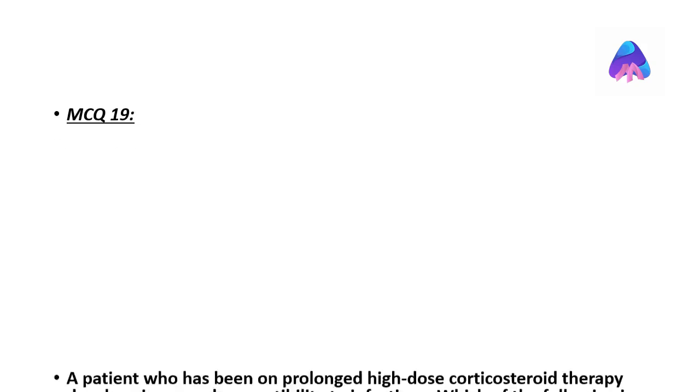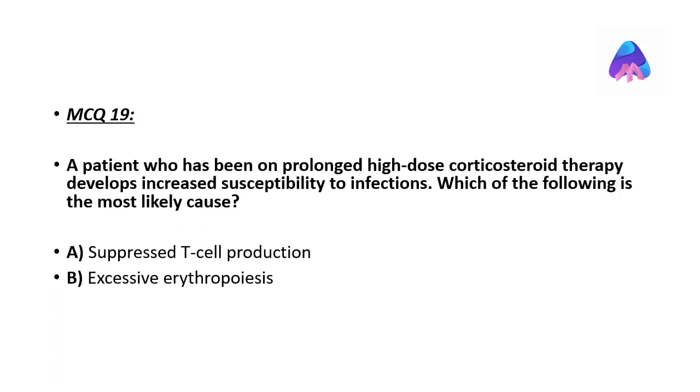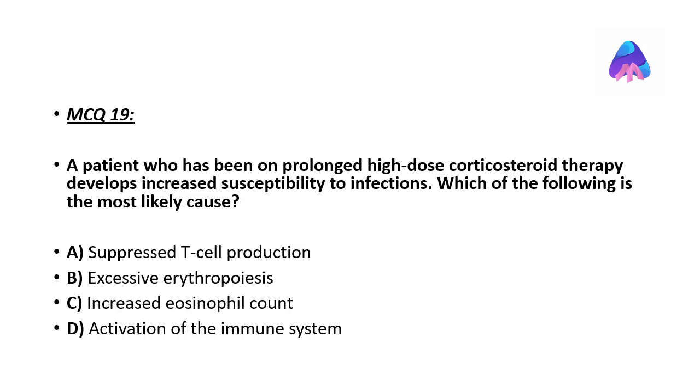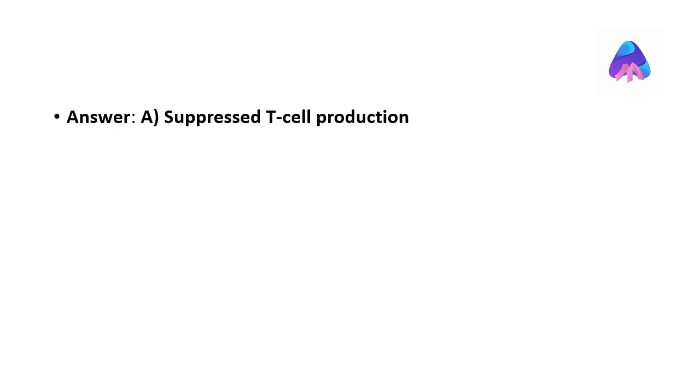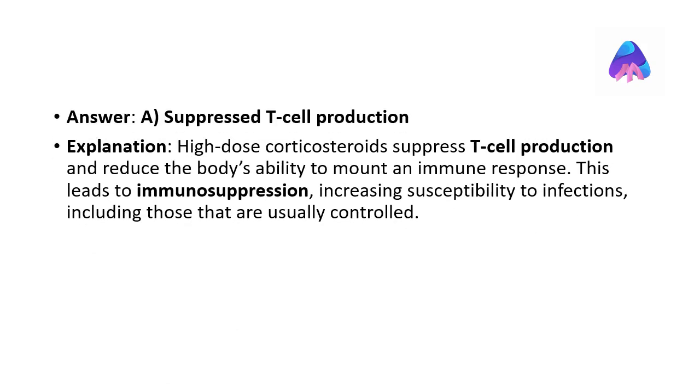A patient who has been on prolonged high-dose corticosteroid therapy develops increased susceptibility to infections. Which of the following is the most likely cause? The correct answer is suppressed T-cell production. High-dose corticosteroids suppress T-cell production and reduce the body's ability to mount an immune response. This leads to immunosuppression, increasing susceptibility to infections, including those that are usually controlled.